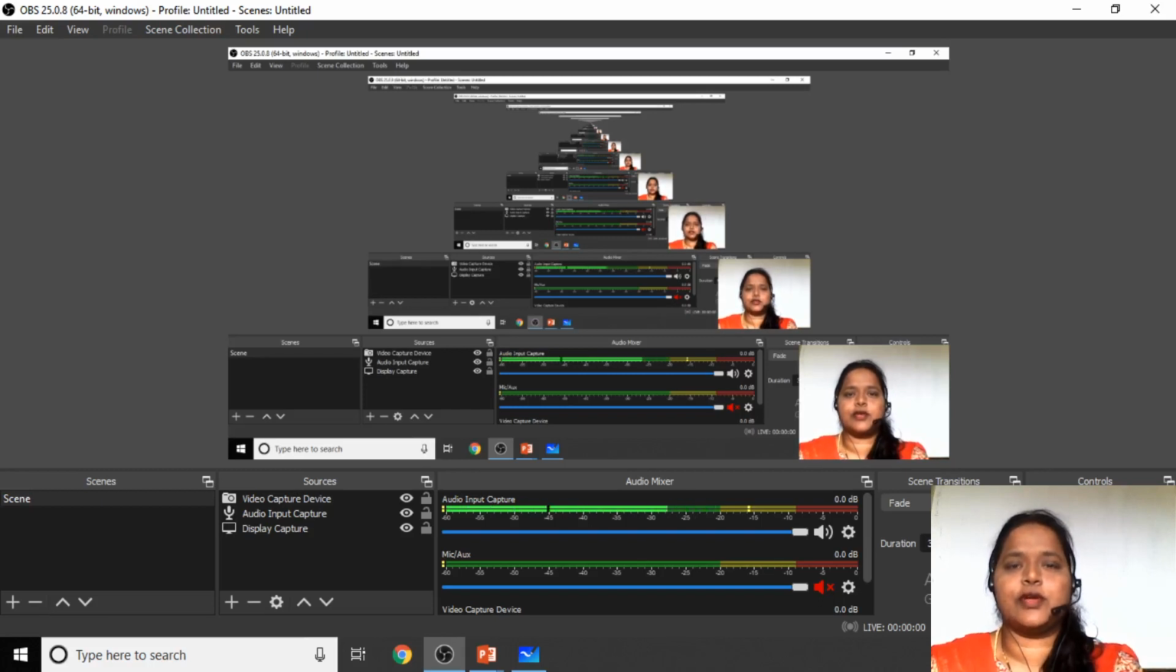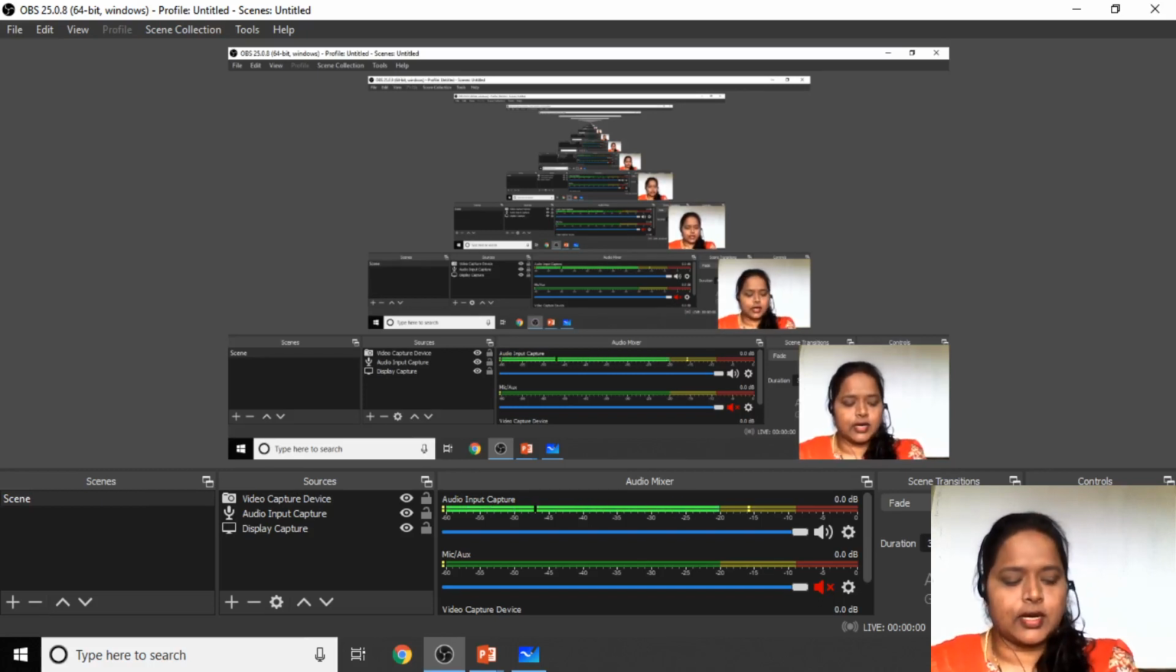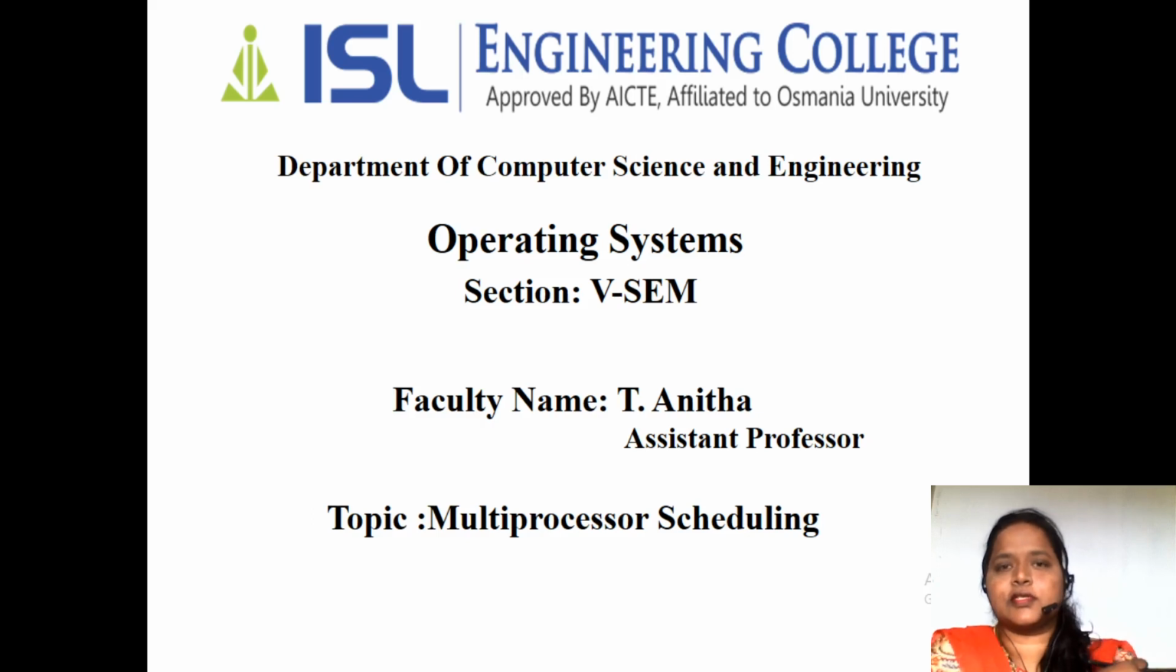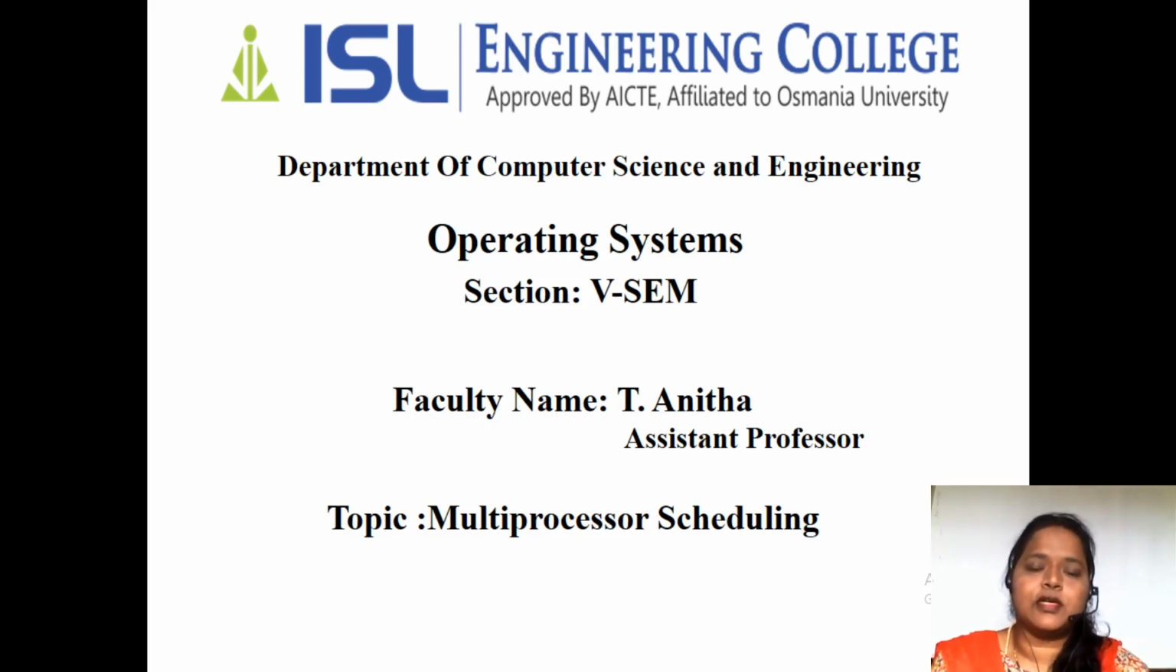In this class, today we are going to discuss multi-processor scheduling. In the previous classes, we have discussed different CPU scheduling algorithms, right? What the different CPU scheduling algorithms are, what the advantages of one algorithm over the other are, what drawbacks we find in those algorithms, and how we are going to overcome those drawbacks. All this we have seen in the previous classes. And today we'll discuss multiprocessor scheduling.